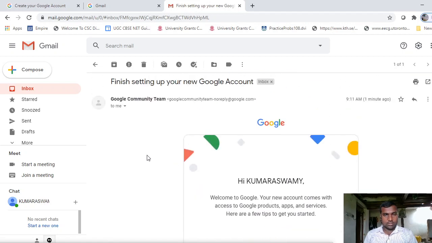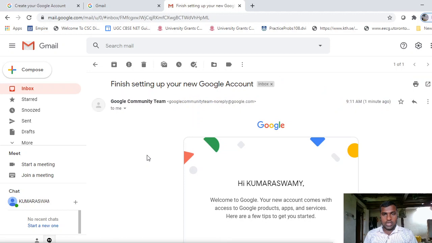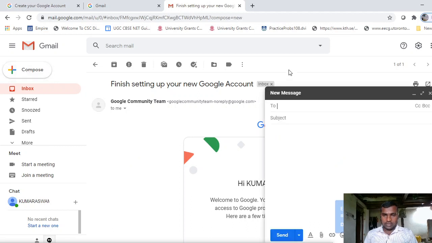so if we want to send an email, just click on compose and enter the to address.